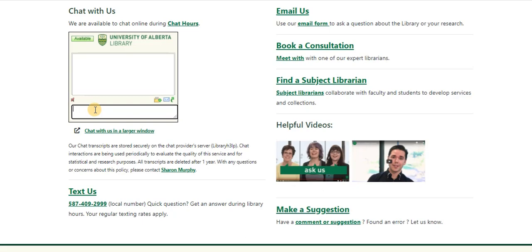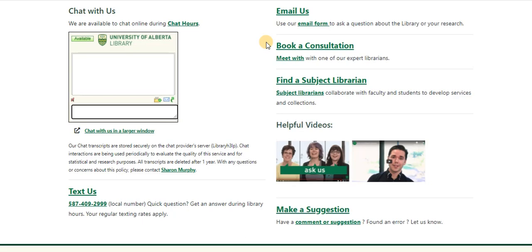If you need further help, let's say you've picked a topic about mouse that you want to research, and you're just not finding anything, and you've started searching in some of these databases that I've pointed out, and you're just not finding what you need, then that's a good time to book a consultation with me.